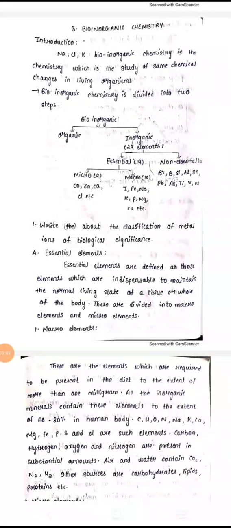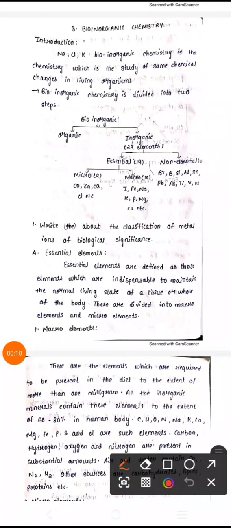Hello students, let us see a new topic, that is bioinorganic chemistry. So what do you mean by bioinorganic chemistry generally? Bioinorganic chemistry is the branch of chemistry which deals with the study of materials and chemical changes in living organisms. Bio means living organisms. So this branch mainly deals with materials and also chemical changes in living organisms.